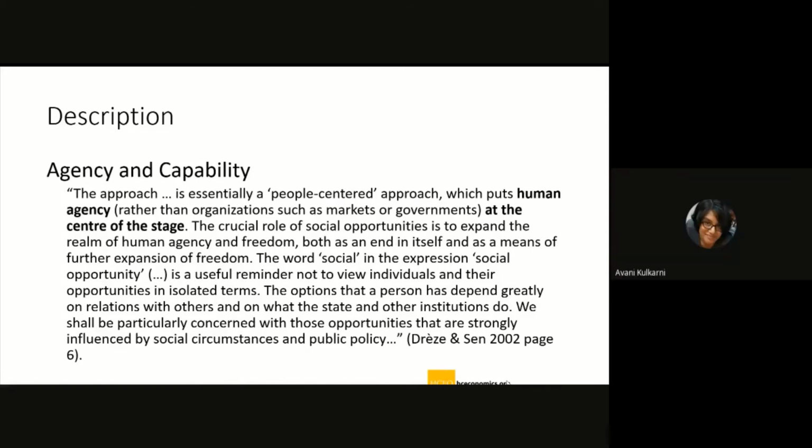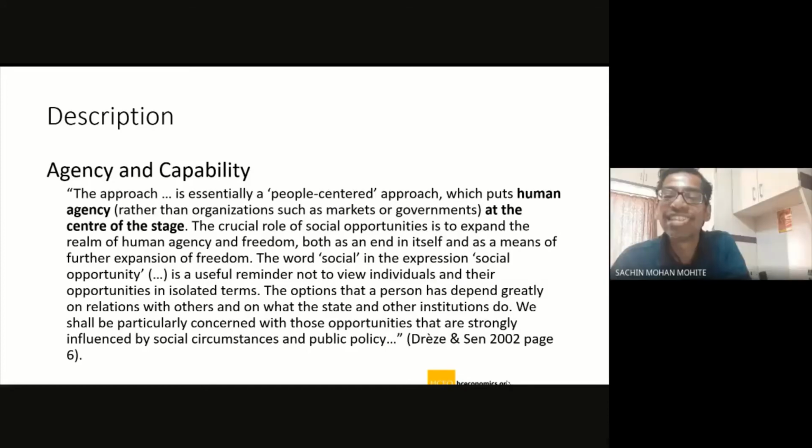Sachin, I got caught up in this space. When I started with the first and second line, it says that we are putting individuals and humans in the center of the stage rather than the organizations, markets, or governments. Yes. And then in the sixth line, it mentions that it's a useful reminder not to view individuals and their opportunities in isolated terms. So yes, it's contradictory.